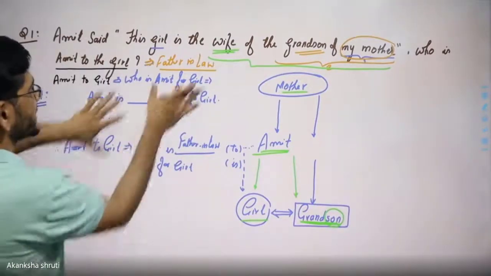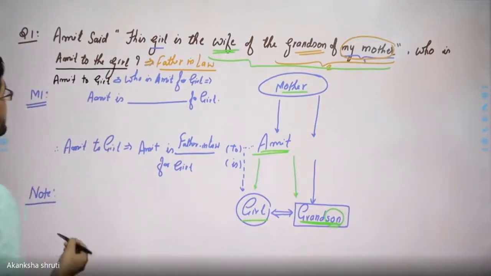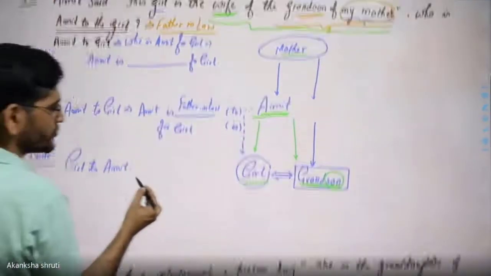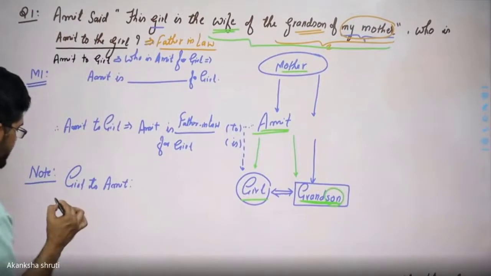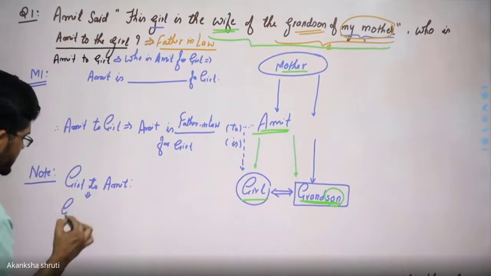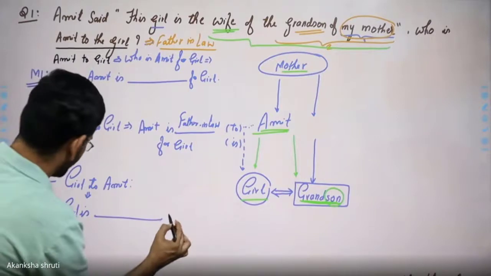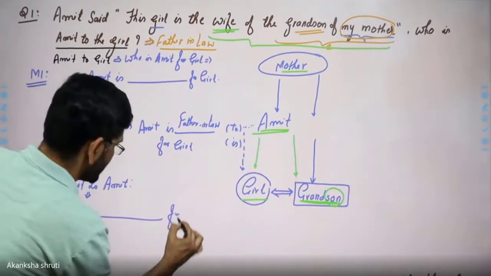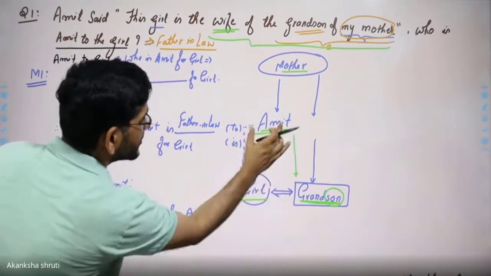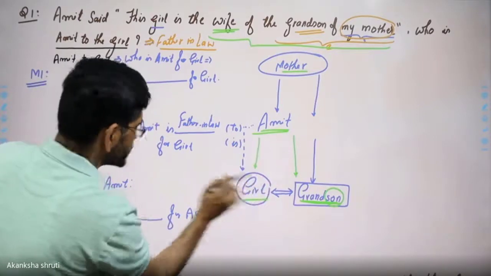But the answer is this much only. Please note that if it is asked girl to Amit, we have to look for how this girl is related to Amit. Means how this girl is the relation for Amit. Then we need to look from this girl toward Amit. So girl is the daughter-in-law.